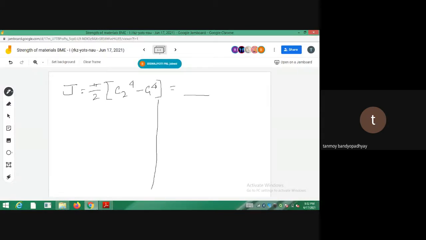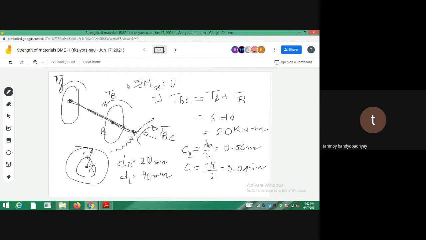Now you calculate the maximum and the minimum shearing stresses. Where will the maximum shearing stress be? Where does shear stress become maximum? On the outer fibers, OF. When rho is equal to C2 on the outer fibers you will have the maximum stress, and on the inner fibers you will have the minimum stresses.